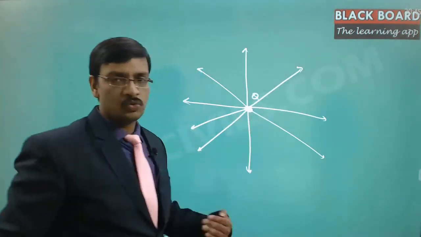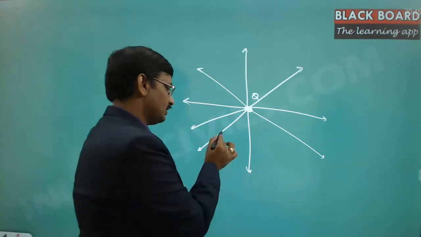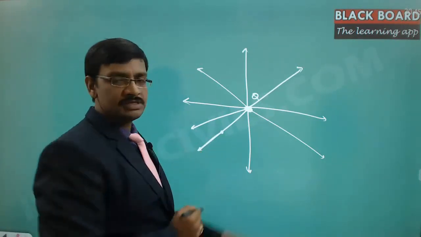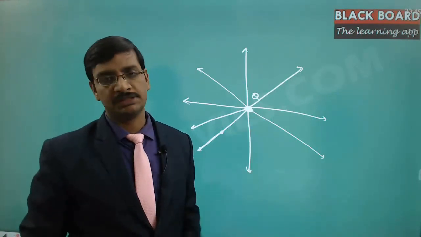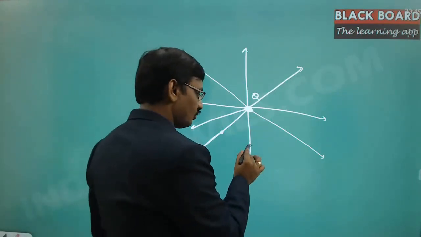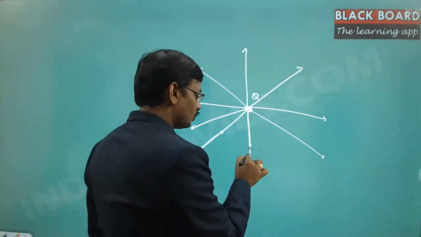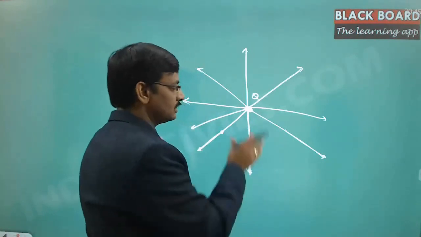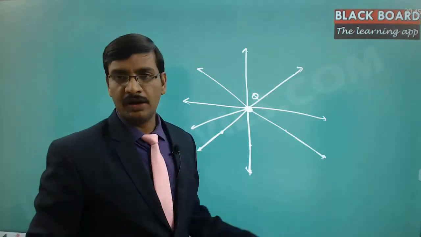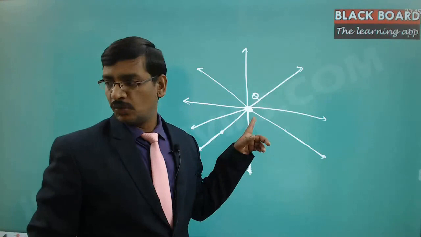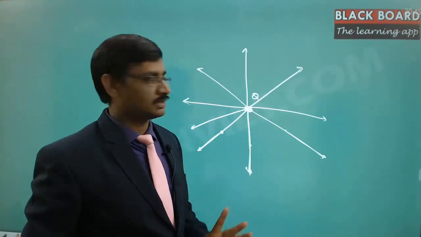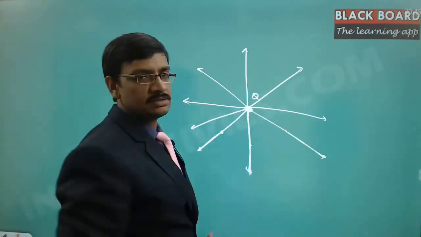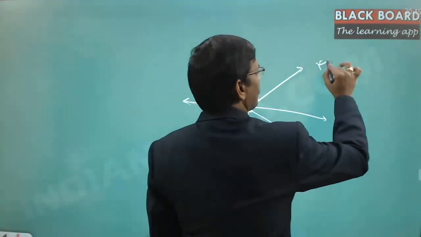If you keep 1 coulomb charge at any place, if I keep 1 coulomb charge here, it will be thrown in this direction, if it is of the same sign. If I keep the same 1 coulomb charge here, then it will try to throw in this direction. If I keep it here, it will throw in this direction. So these are imaginary lines drawn which show the direction in which that 1 coulomb charge will move due to the influence of this charge. So these are all the force lines now.